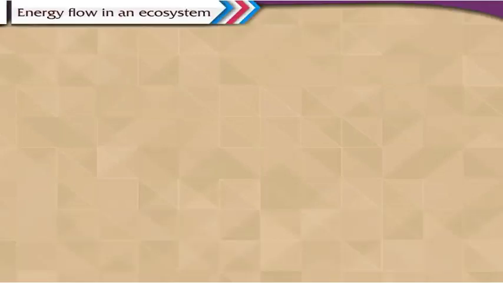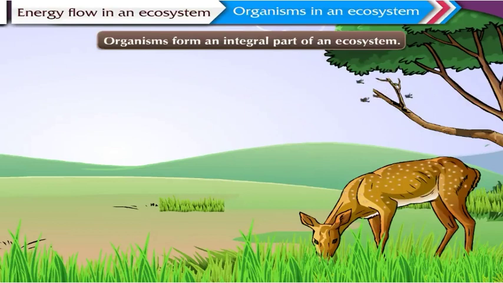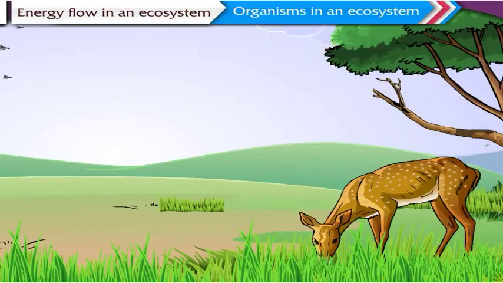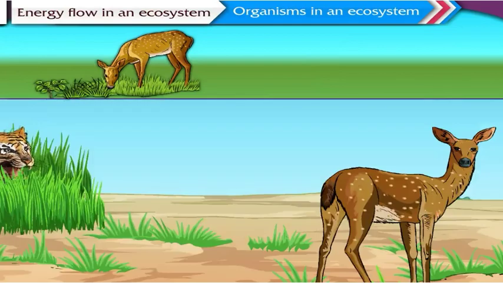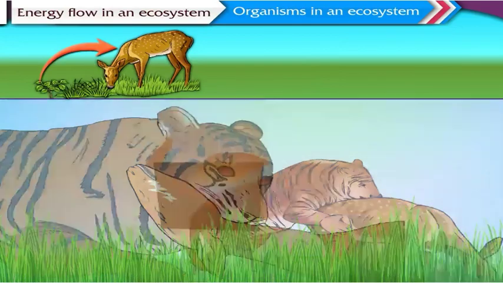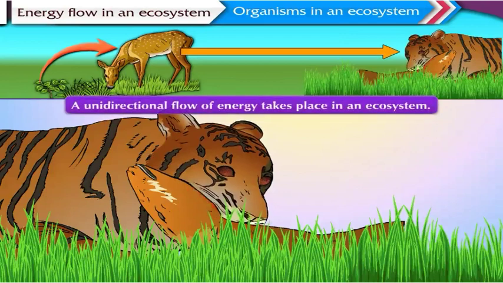Energy flow in an ecosystem. Organisms in an ecosystem. Organisms form an integral part of an ecosystem. When an organism feeds on another organism, energy is transferred from one organism to another. Thus, on this condition of feeding and being fed, a unidirectional flow of energy takes place in an ecosystem.